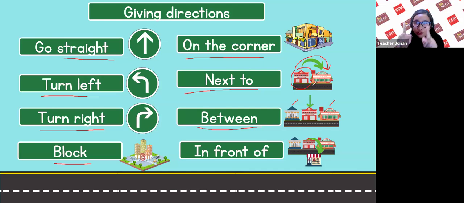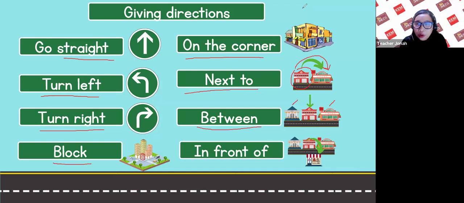You can interchange. The fire station is next to the cinema, or the cinema is next to the fire station.